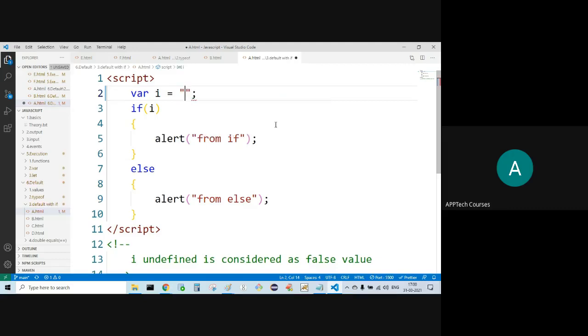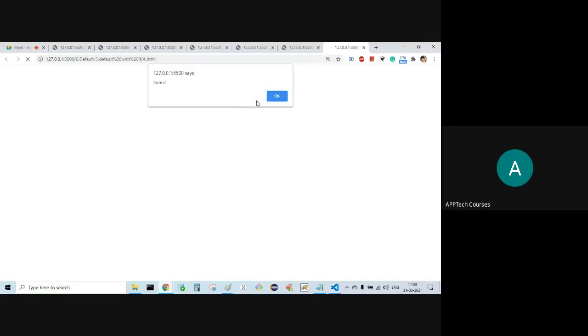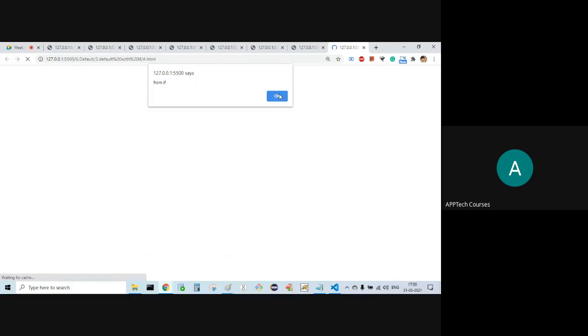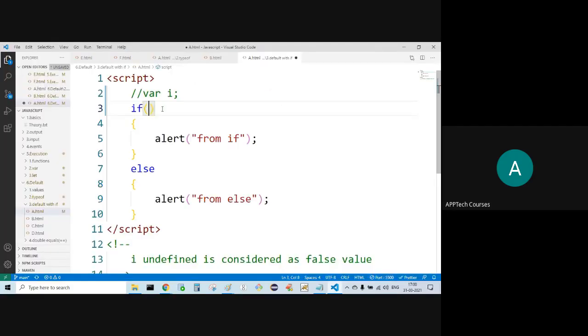Let's say a string value here, or apply 20, check out from if.